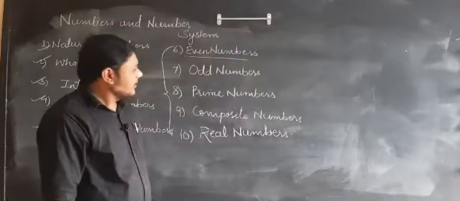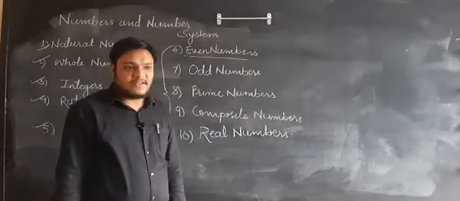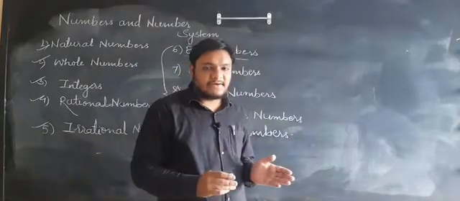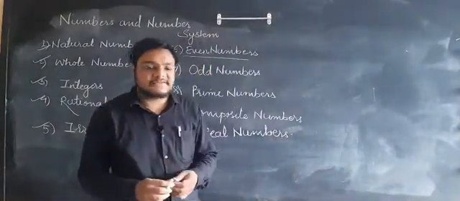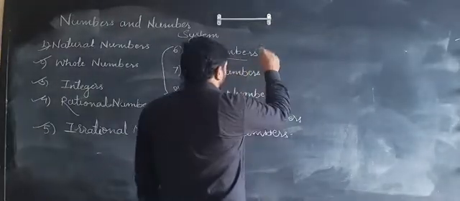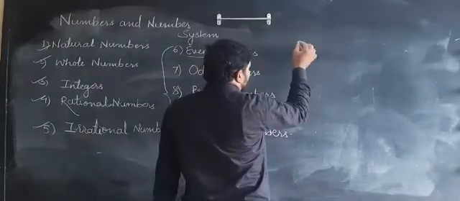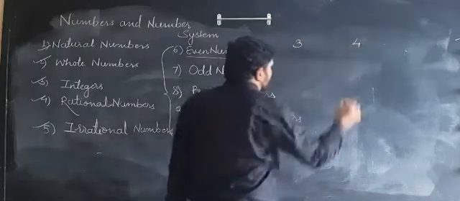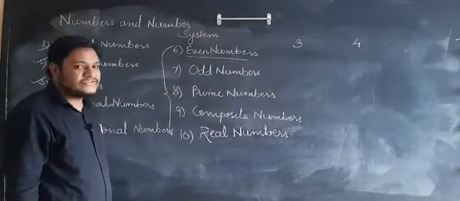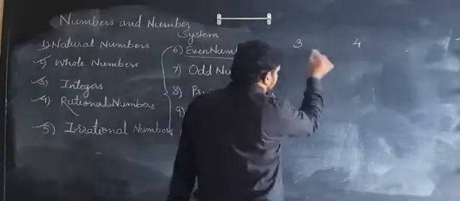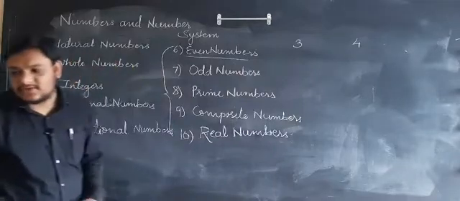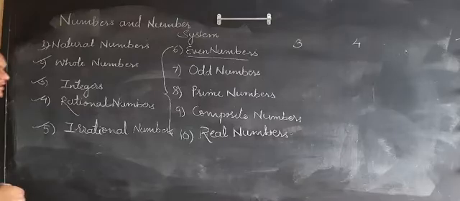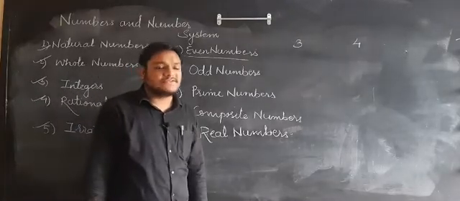But if we divide, every number is divisible by 2. Some numbers are completely divisible by 2 and some numbers are incompletely divisible by 2. I will show you one example related to this. Suppose I have a number 3 and another number 4. Now we have to see which number is even and which number is odd.